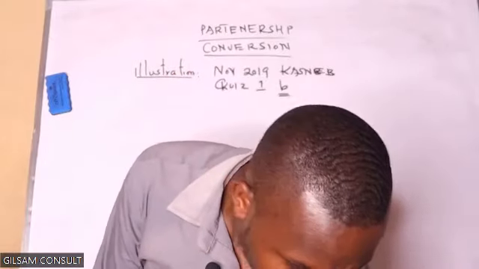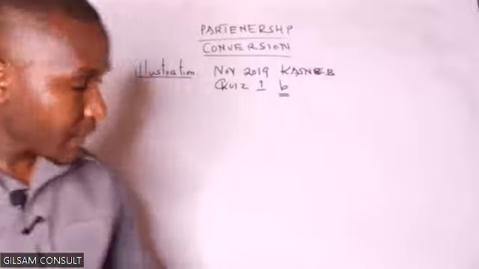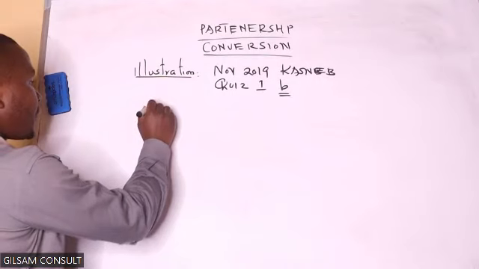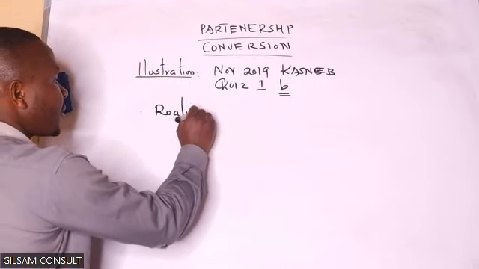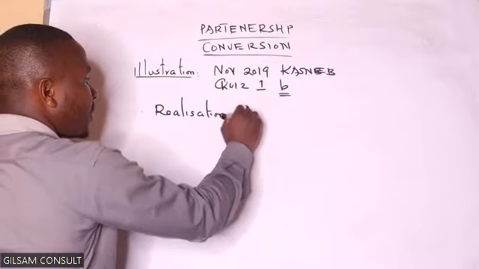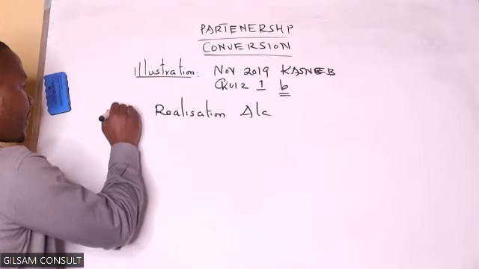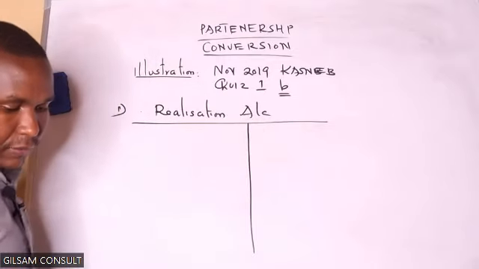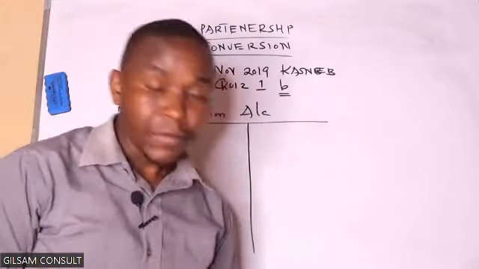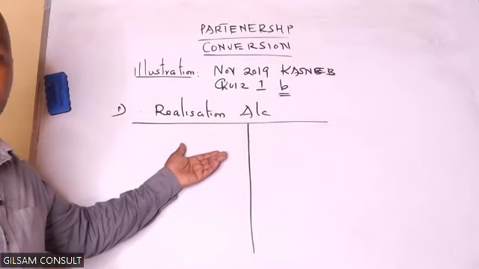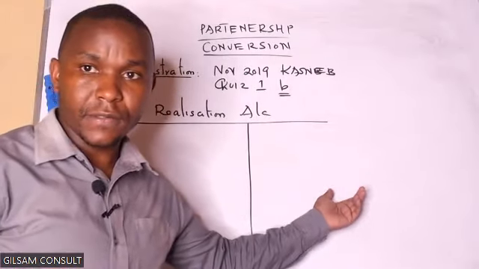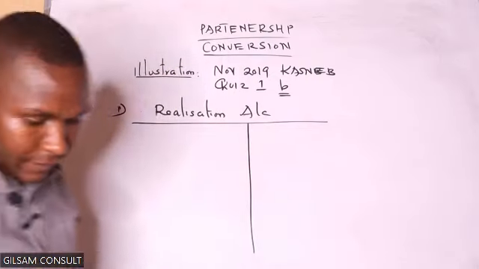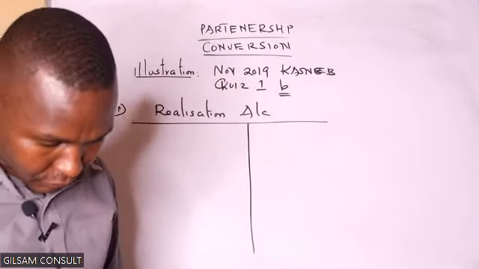So they need us to give the realization account. Remember, I said a realization account is all about assets and liabilities. So we will debit all the assets and credit all the liabilities. Once we have done that, then we can take the difference and get it as the purchase consideration.